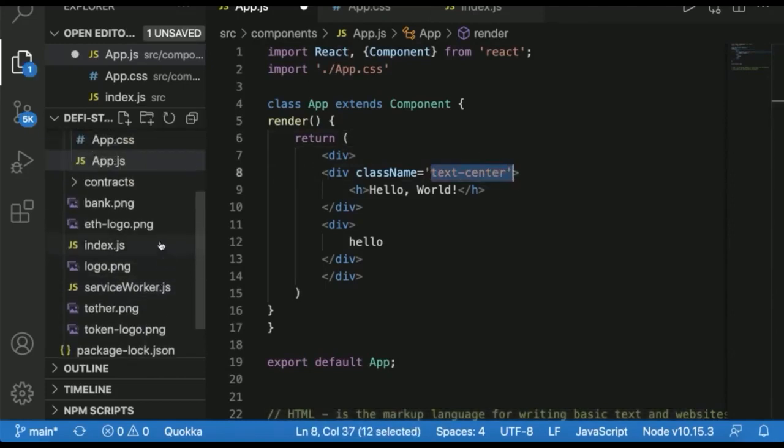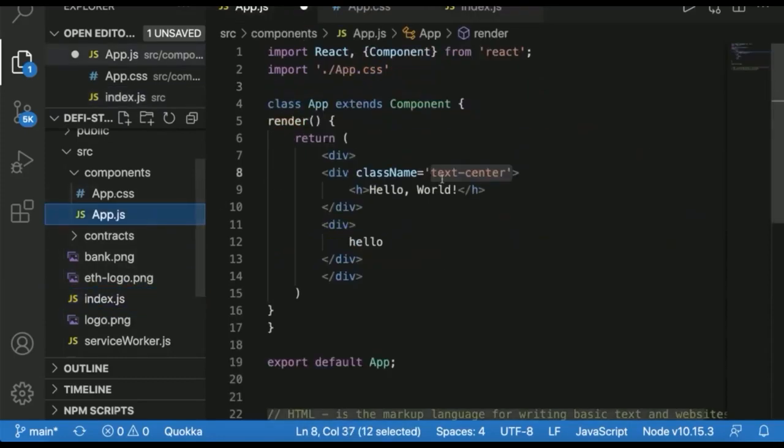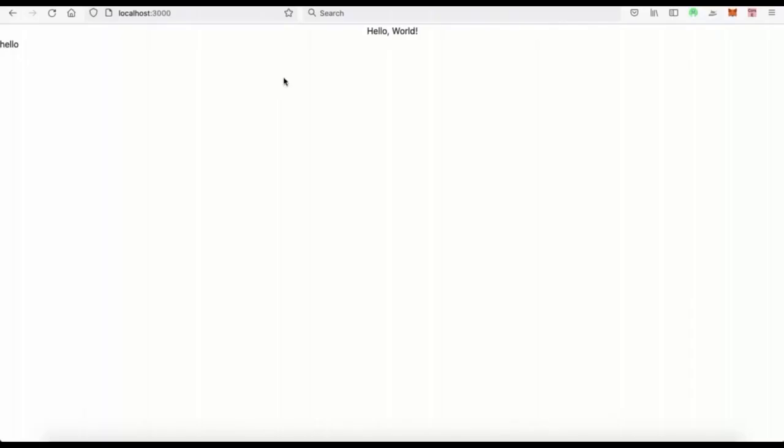We mentioned Bootstrap. We mentioned that we bring in a library called Bootstrap, and what Bootstrap does is that it allows us to bring in styling into our project, and then we can just call these different styles like we do in our app when we bring in text center. And that actually centers our hello world.